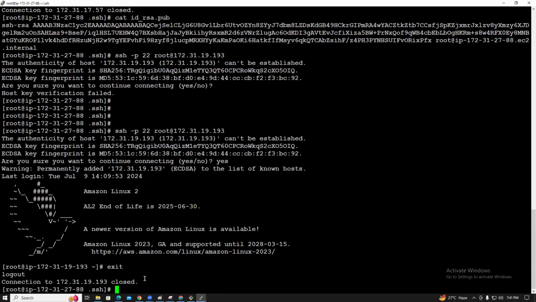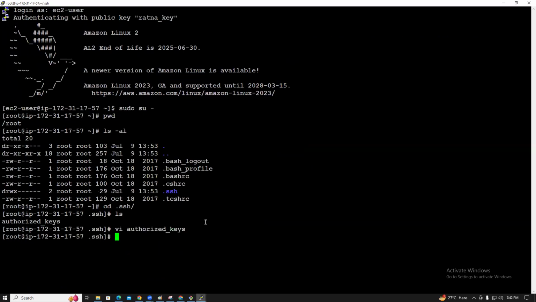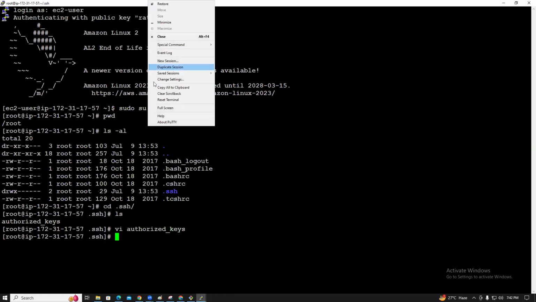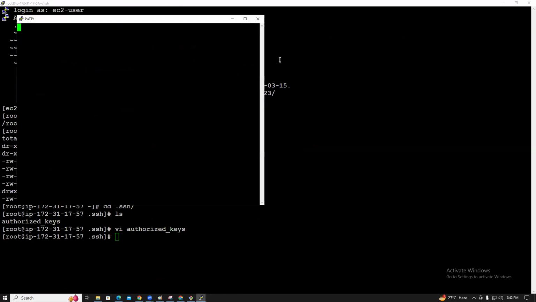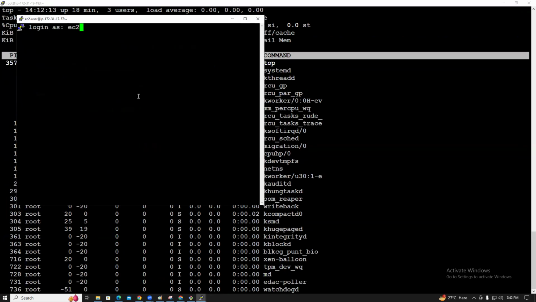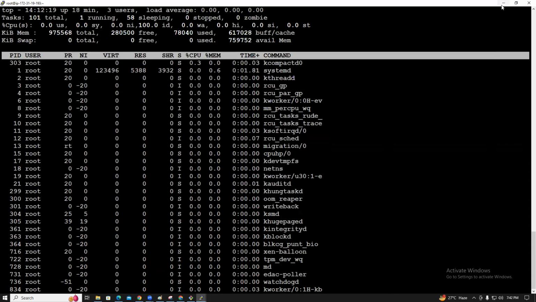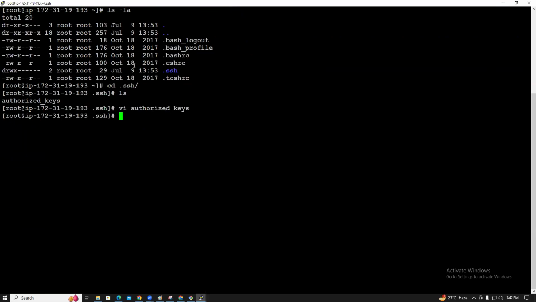Again, you can use the exit command. It's closed. Right now, let's try again. It is asking the password, right? Very good. Yeah, duplicate session, so I will close this one. EC2 user. Yeah, guys, so I provided the authentication between the target server. Exit.